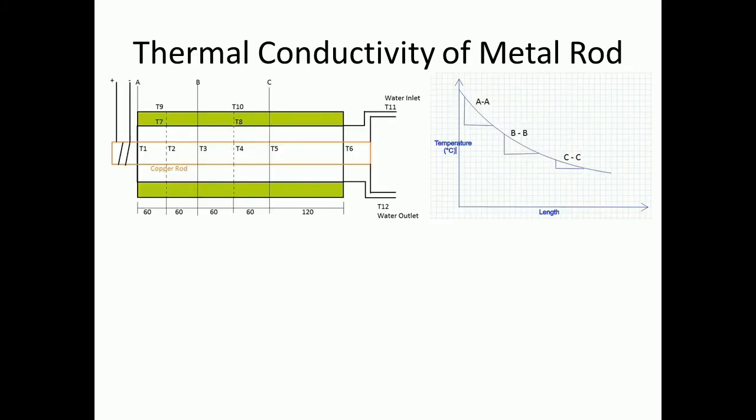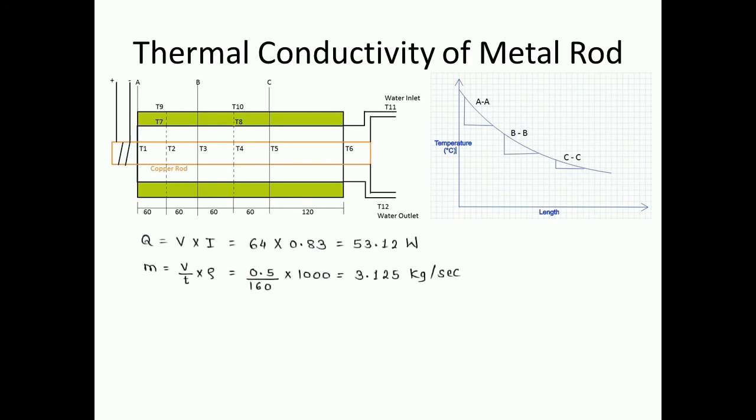Calculations. In this experiment, we are going to find out the thermal conductivity of the metal rod at various sections like section A, section B and section C. To calculate the thermal conductivity, we require the heater input and the mass of water. Hence, the heater input is equal to 53.12 watt and the mass of water flowing through the water jacket is equal to 3.125 kg per second.